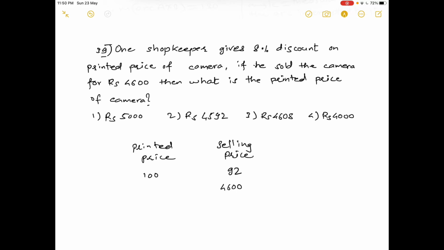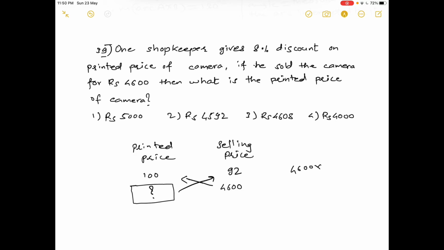वी डोंट नो दिस. So what you have to do is you do the cross multiplication. Okay, this and this. So 4600 into 100 divided by 92.